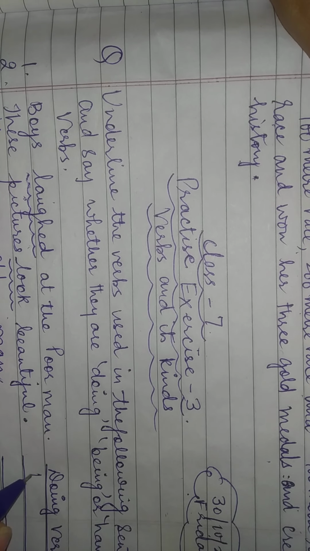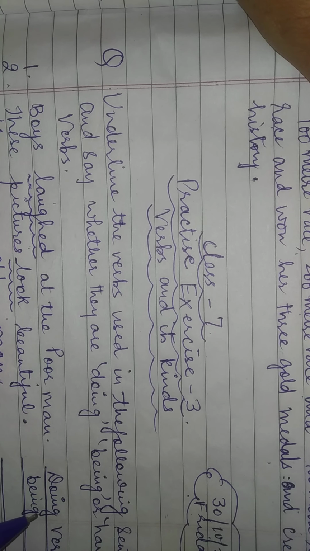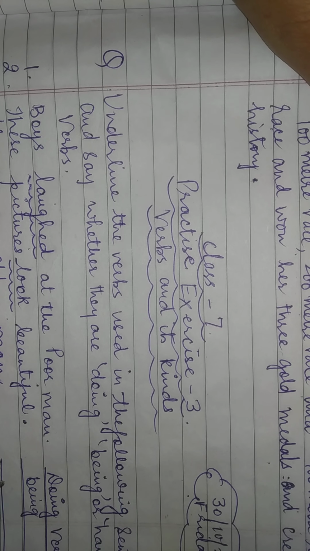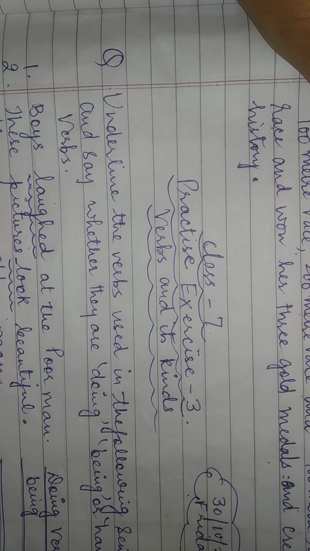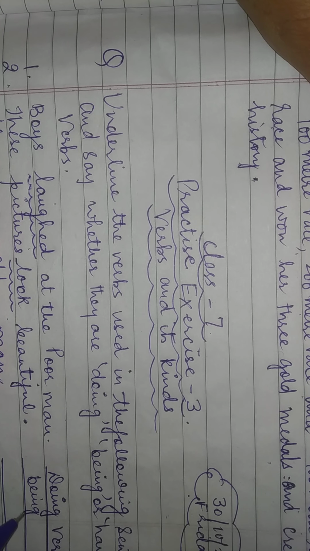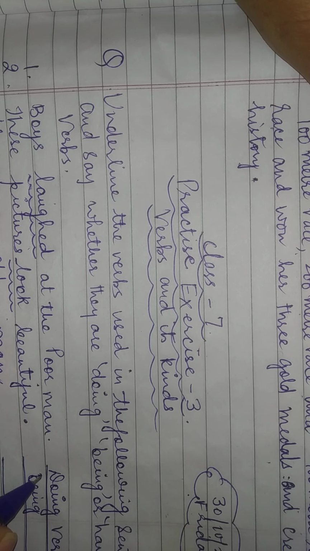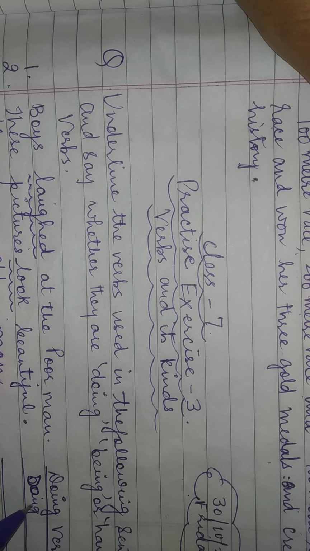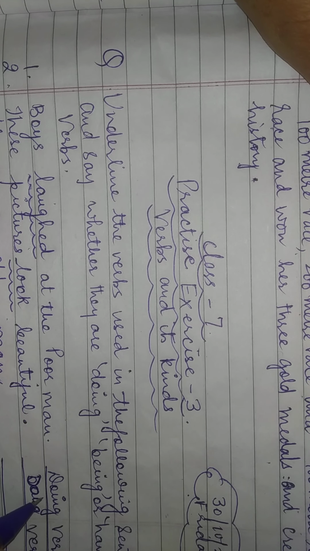Being. ये आपको बता रहा है कि ये जो है एग्जिस्ट करती है. The pictures look beautiful. This is also doing verb.